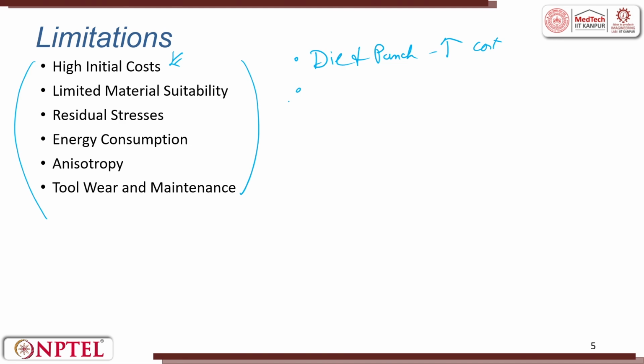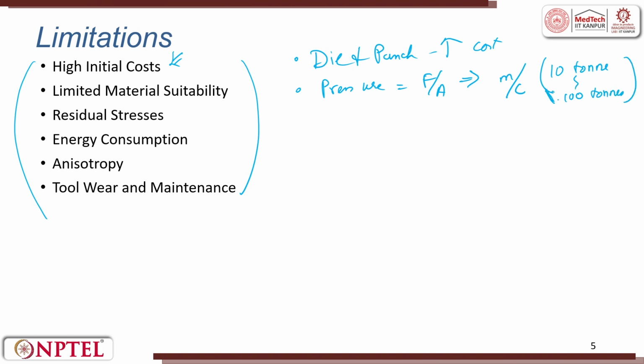Second thing is, if I have to apply a huge pressure, what is pressure? Pressure is nothing, as I told you, it is force per unit area. I need a machine which is used for doing it. Typically the machines we talk about in normal domestic applications are 10-ton machines, and it can go up to 100 tons.